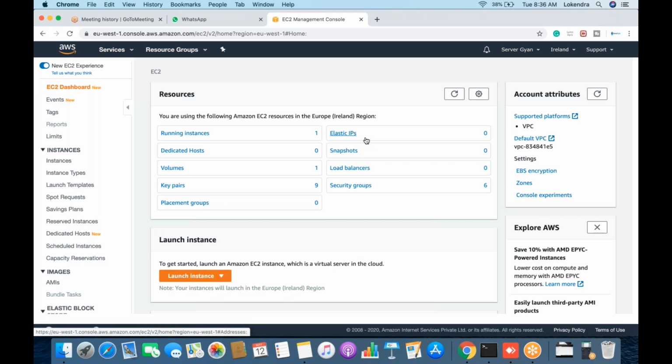Let me tell you in a very small nutshell. In 99% of cases, whenever we assign one elastic IP address, we get only an IPv4 address. As we know, we are running out of IPv4 addresses. So sometimes we use subnetting, sometimes CIDR values, sometimes VLSM, supernetting. Multiple things we do just to save IP addresses.